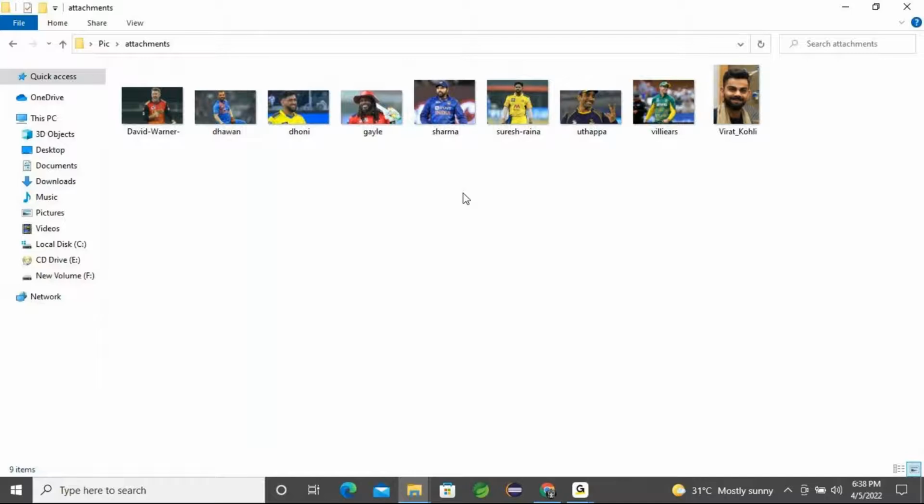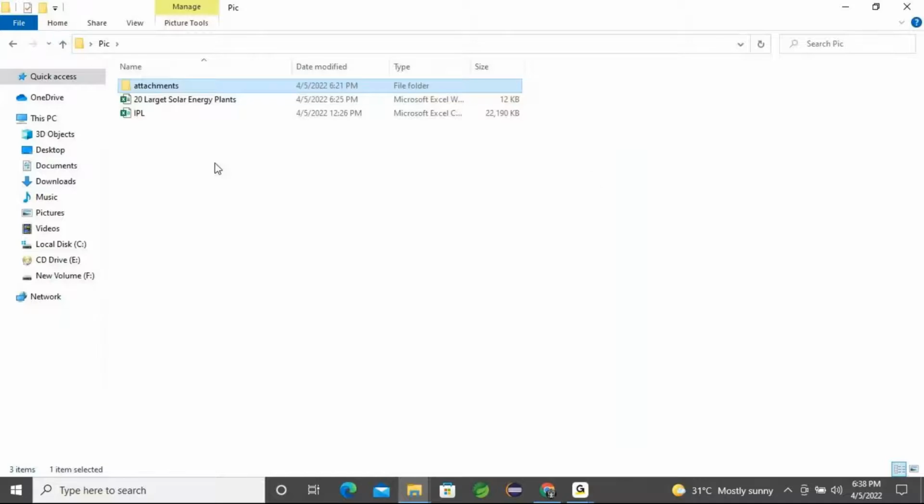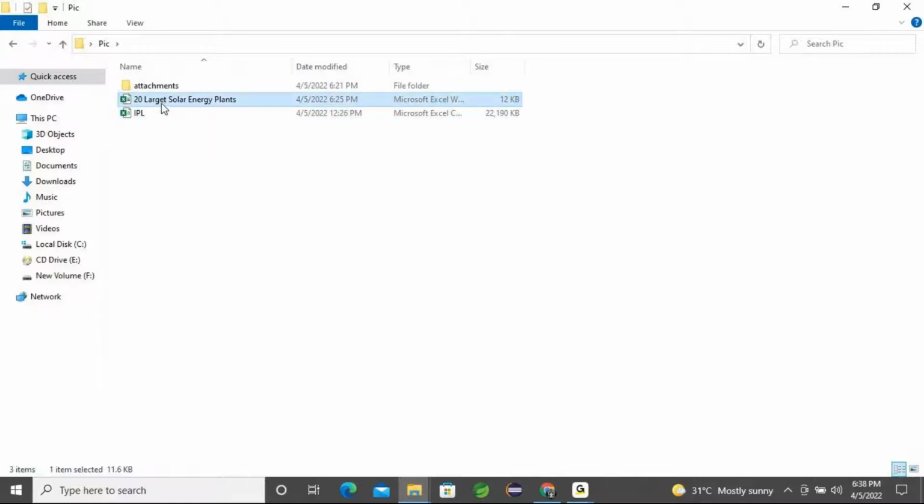Today we're going to concentrate on IPL analysis and how to work with it within Tableau. For that I have made some downloads here. Similarly, you can also download some images, and I will share two files now. One is IPL and one is the 20 largest solar energy plants throughout the world, so not in India. I have a set of 20 data sets.